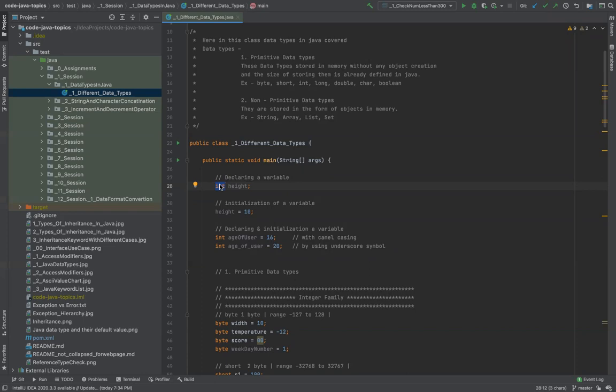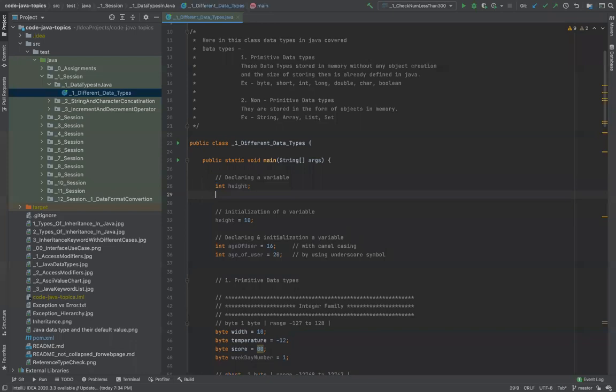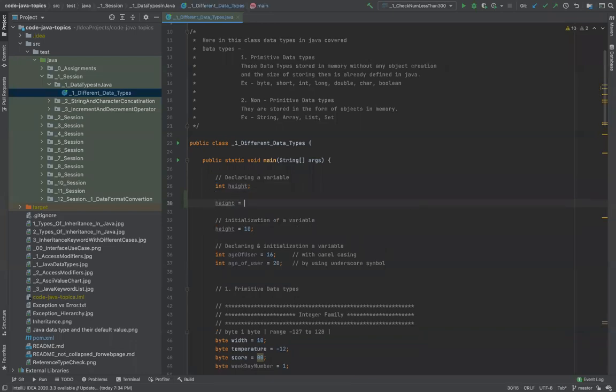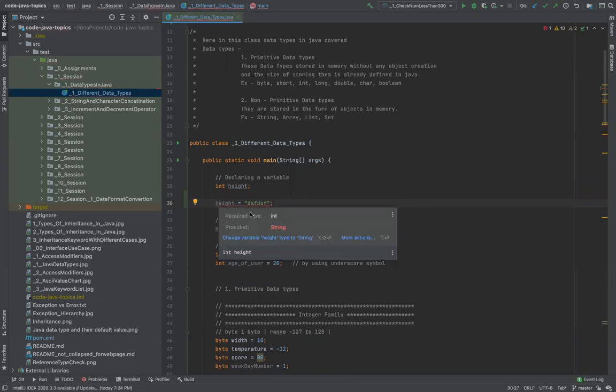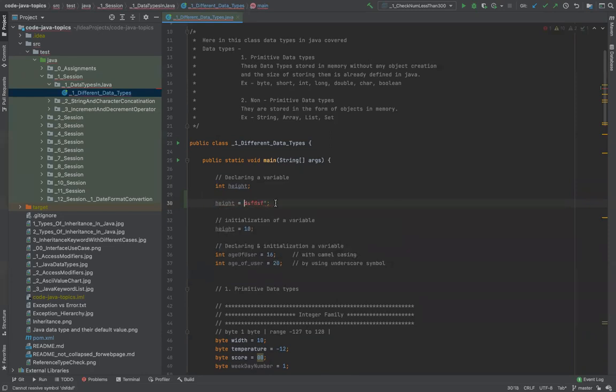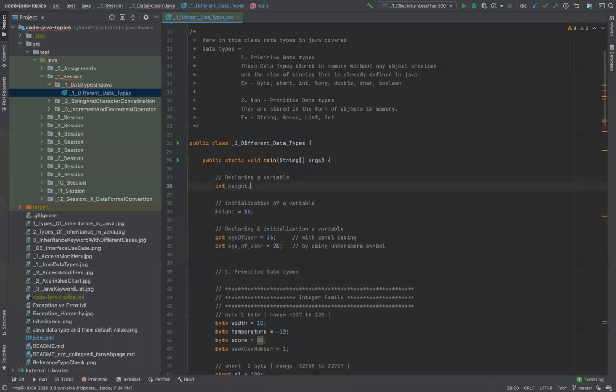For example, if I say int height here, and if I write height is equal to a string, it will give me an error. It will say it is not allowed because the required type for this is int, but you have provided a string, which is not allowed. This is how the concept of type safety comes into Java. That means it gives protection from abuse of a variable. If a variable is supposed to hold an integer, the only thing you should be allowed to do is add an integer there.